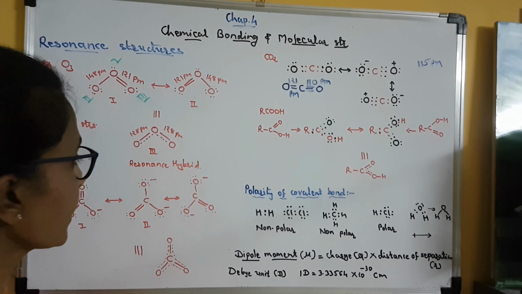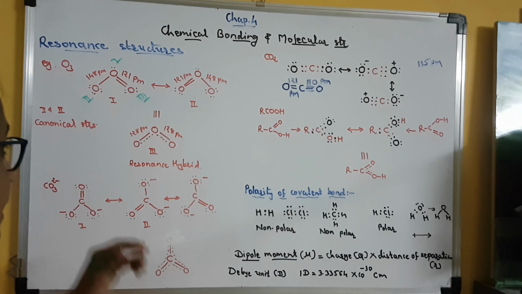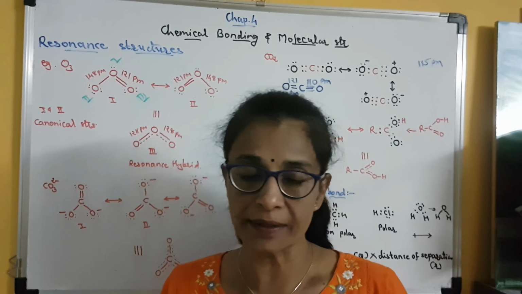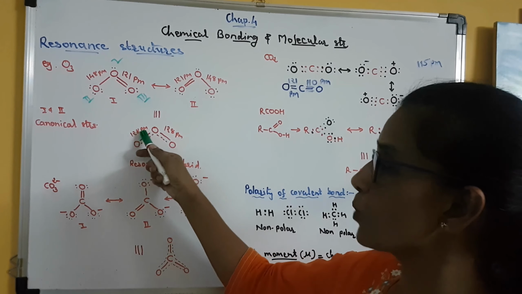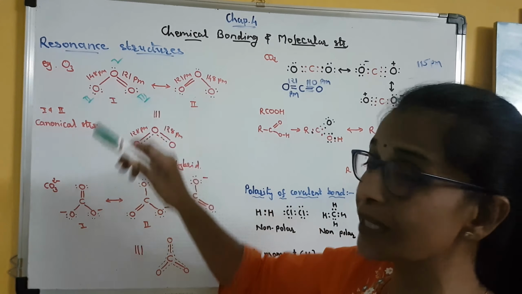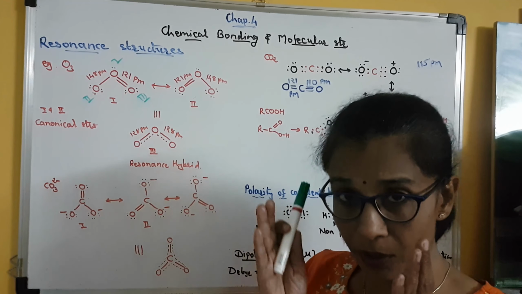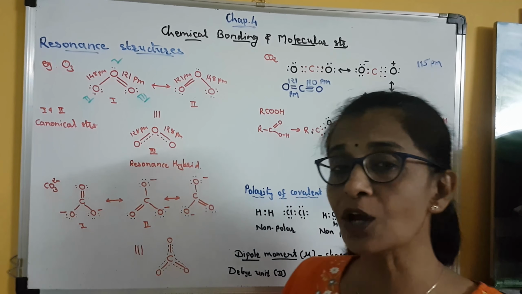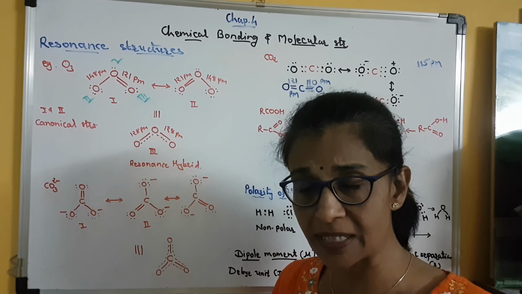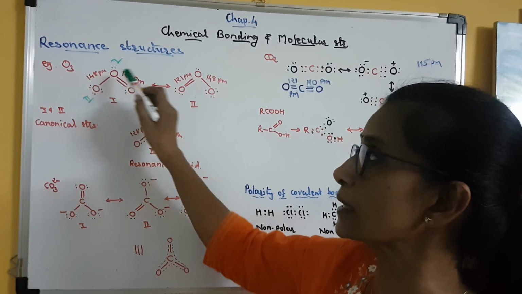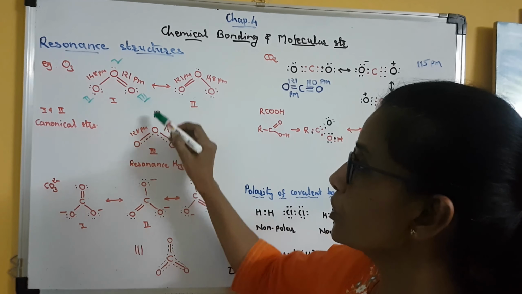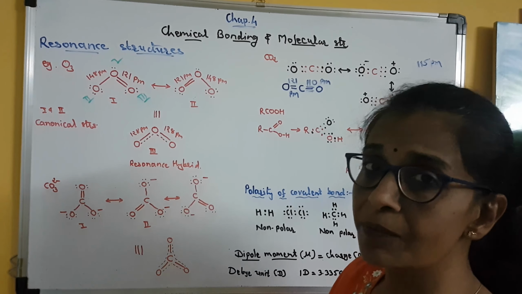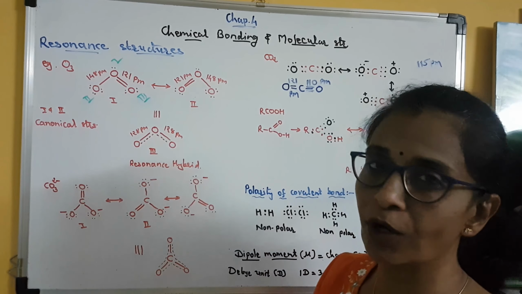Clear? Another thing, some parameters, like here the bond length, cannot be explained. Why is the bond length value what it is? If we talk about other molecules in which an oxygen-oxygen double bond or single bond is present, then the bond length values are like this. But in ozone it is not 121, it is not 148 either, but it is intermediate between 121 and 148.